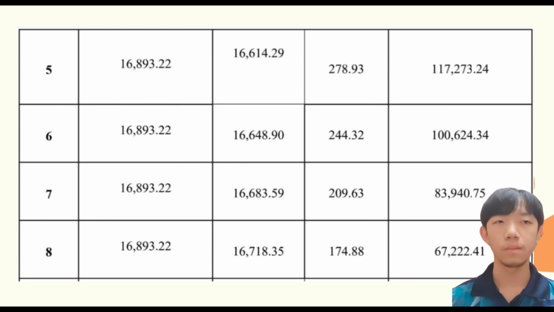And for payment 7, the payment amount is 16,893.22. The principal is 16,683.95, and interest is 209.63, and the remaining balance is 83,940.75. The payment amount is 16,893.22. The principal is 16,718.35. The interest is 174.88, and the remaining balance is 67,222.41.